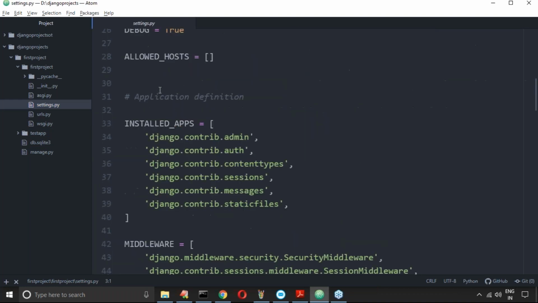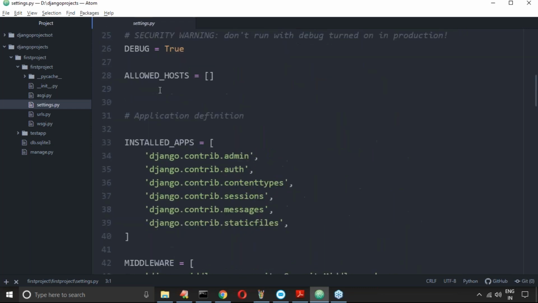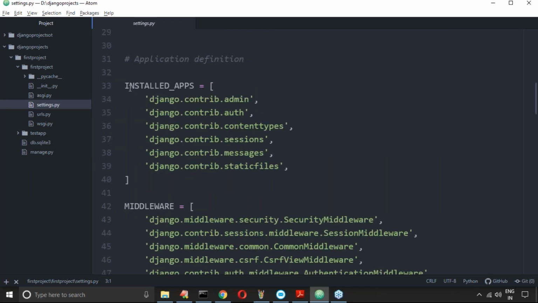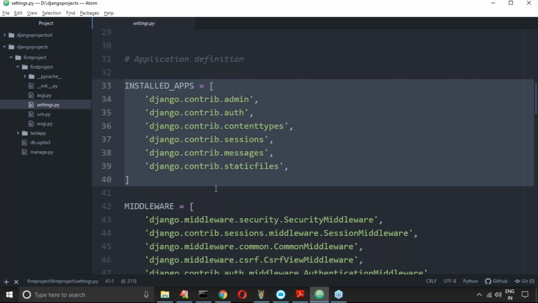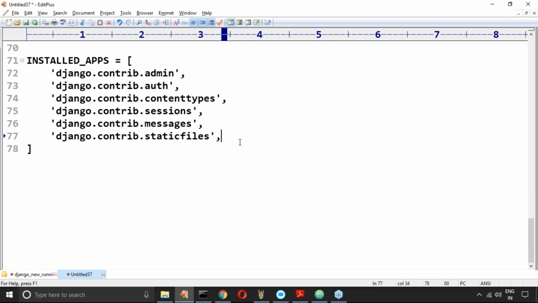The code is already provided by Django itself, so we are not required to do anything. Here there is one list. What is the name of this list? Inside settings.py there is INSTALLED_APPS. In this you have to add your application name also.